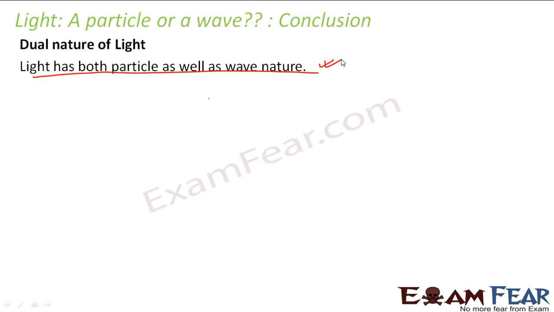So far, clear? So far we talked about the nature of light, whether light is of particle nature or of wave nature. See, please understand all these concepts. You might be thinking that why am I telling stories to you? There is a reason behind it. I'm not sure if your examination asks you to write these stories, but it is very important for you to know the facts when you study something. You should know that, okay, light has dual nature, but how it was proved that it has dual nature, who proved it. It is good to know such things, because if you know the story, you will remember things.